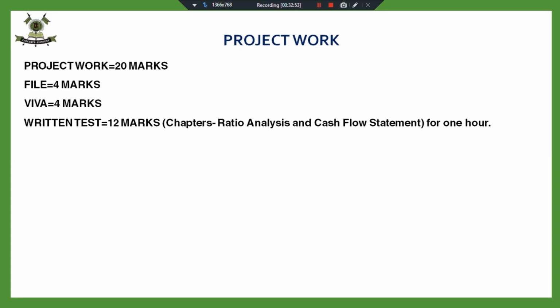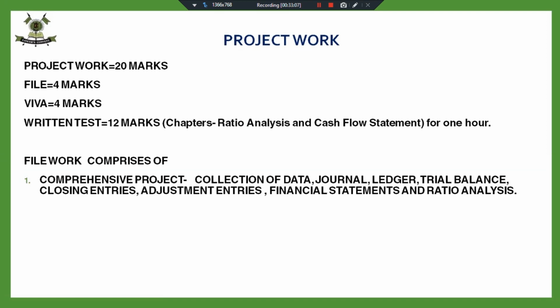There is not much work to be done in the accountancy project till now, because the maximum portion is from the third book. Fine. So in the file work we have to do three things. One is the comprehensive project. This you have done in class 11th as well. You had drafted a comprehensive problem and made the journal, ledger and trial balance, but you did only till the journal, ledger and trial balance. But now you will be completing the whole accounting process. You will be doing the closing entries, adjustment entries, and then making the financial statements and doing the ratio analysis.